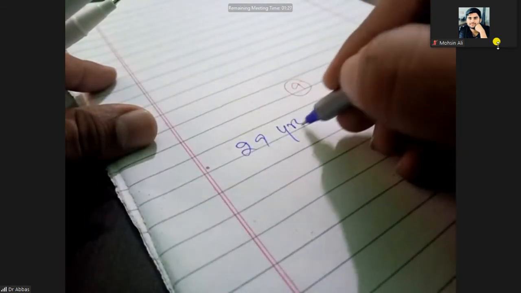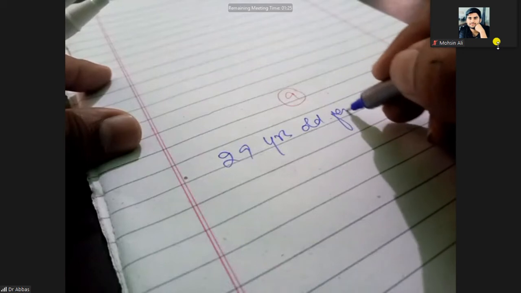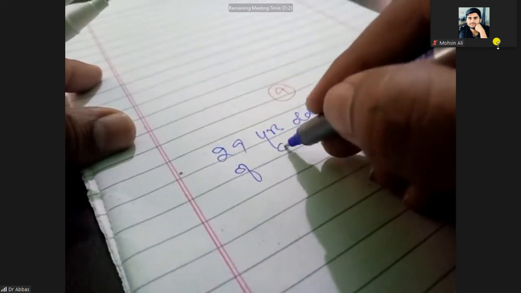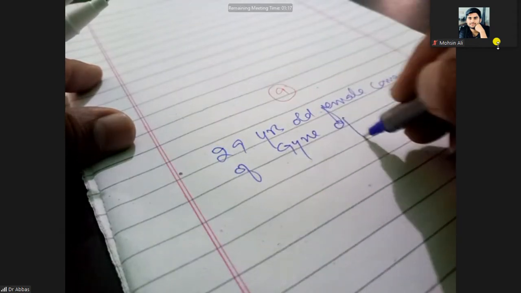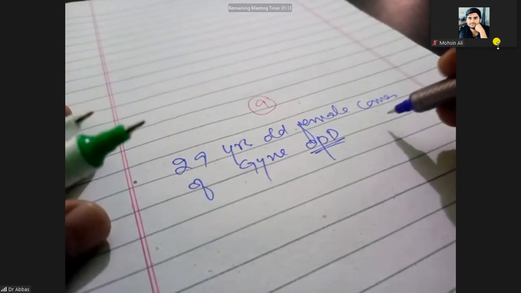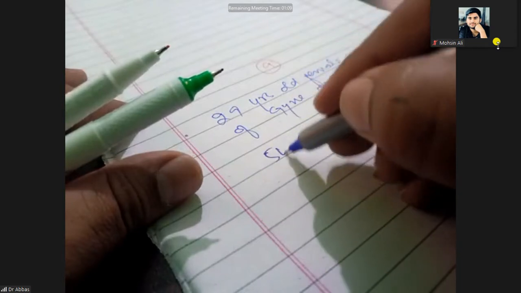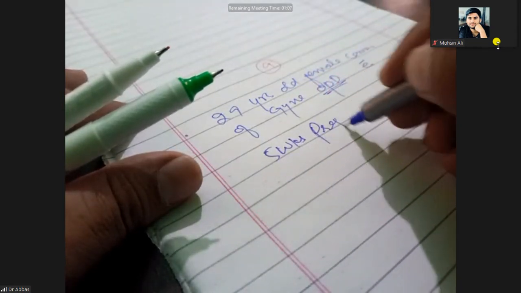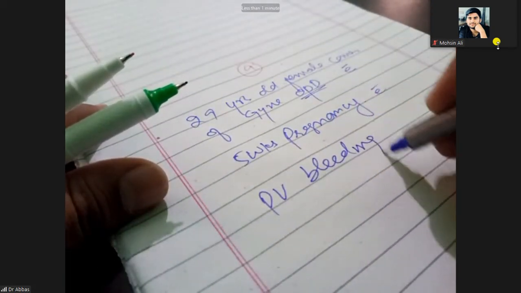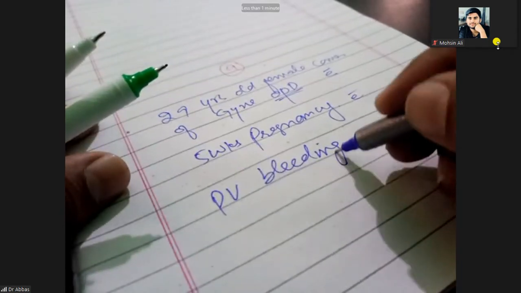The case is a 29-year-old female who comes to the gynae OPD at 5 weeks of pregnancy with per vaginal bleeding.